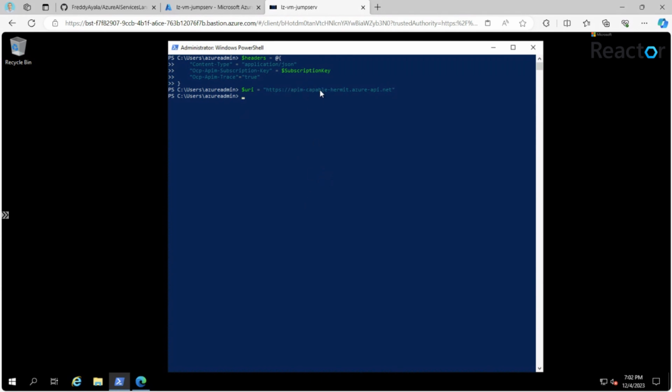As you can see, this is the DNS of the API management, which, as we saw earlier, has a private DNS zone record inside the environment that maps this DNS to the internal IP address of the API management service in our environment. We'll define the request body, a simple question, and we'll send the same string to the API. Let's now invoke the web request.